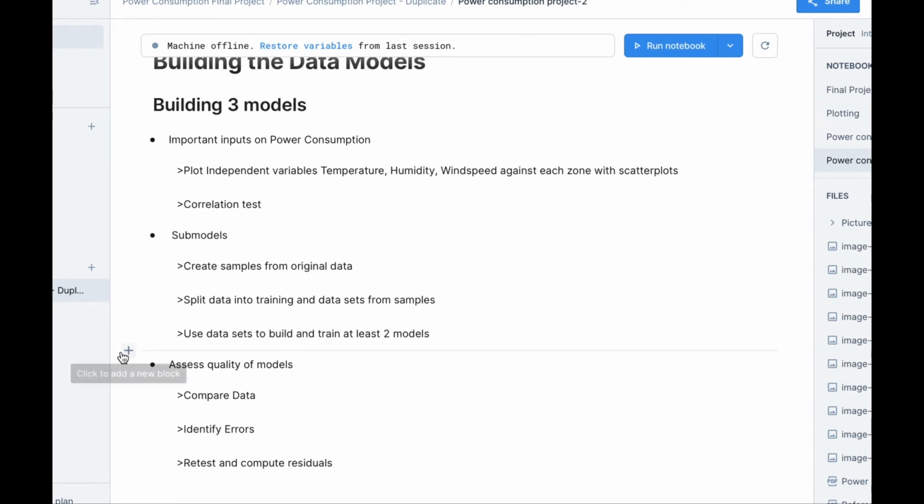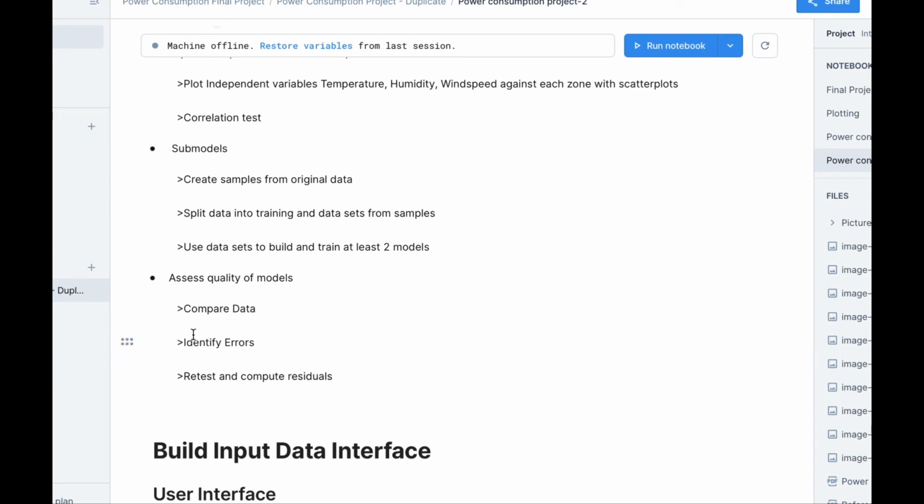We will then split that data into a training set data and then test set data, and then use the data to build and train 2 different models that best represent the effects of the weather inputs on power consumption. Possibilities of the data models include root mean squared error, mean average percentage error, regression, etc. After those models have been built, we'll assess which model best accurately represents the data by using visualizations of model predictions. How we'll do this is by comparing the model that was trained against the test data, compute error calculations, retest that model using error calculations, then compute residuals.